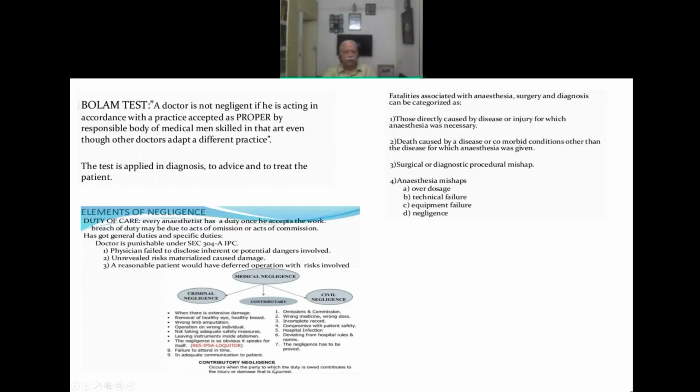Then the contributory negligence occurs when both the parties are involved, as we have given example. And civil negligence, this has to be proved: omission or commission, wrong medicine, wrong dose, incomplete record, compromise patient safety, hospital infection, deviating from hospital rules. Negligence has to be proved. So all these things are civil negligence, which are going to take a longer time.